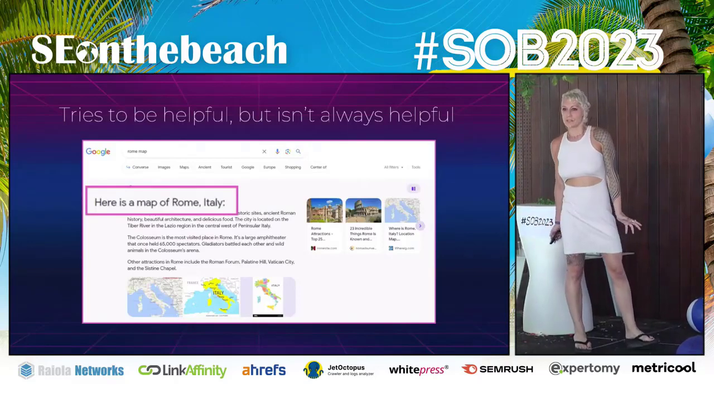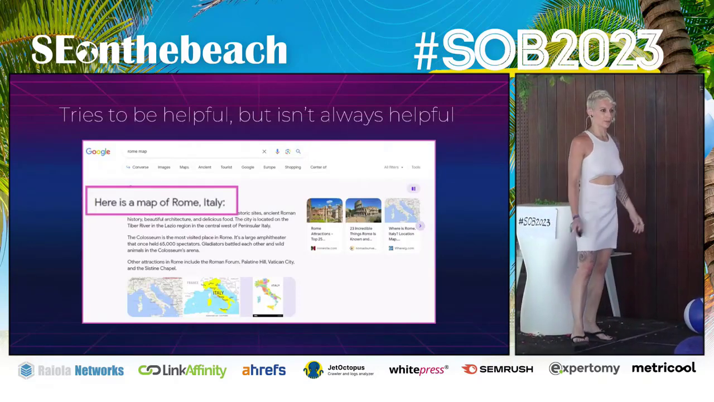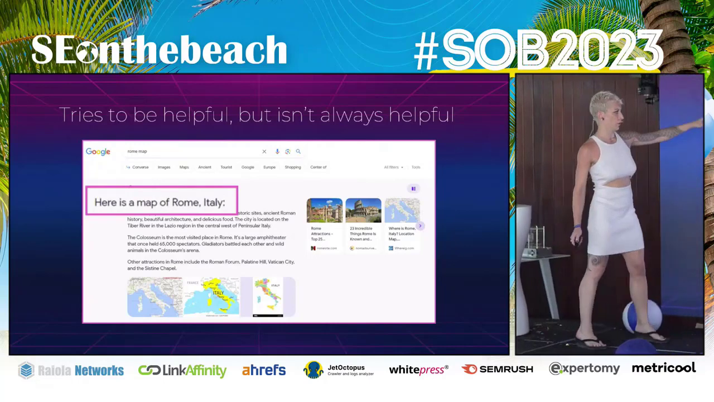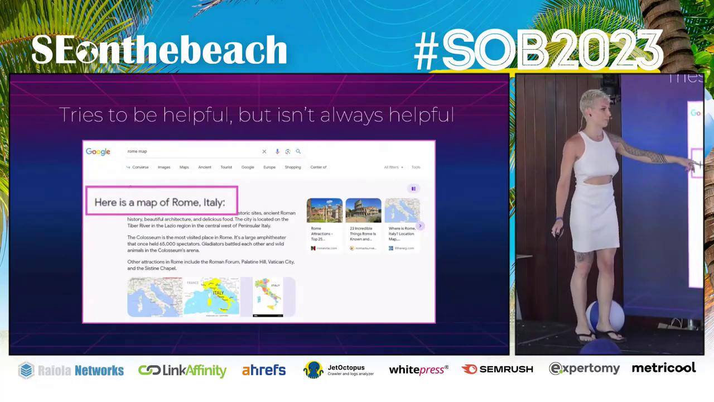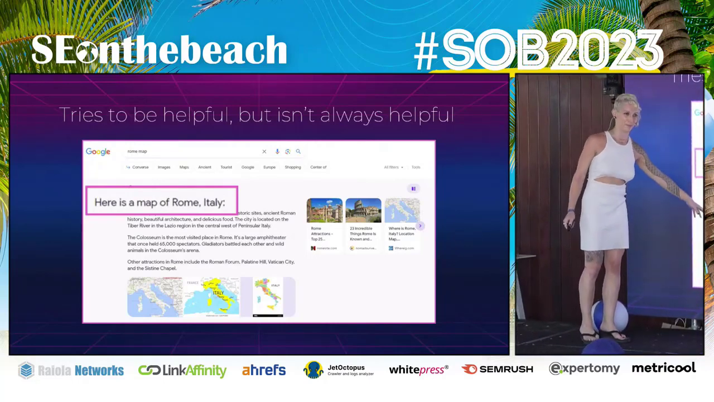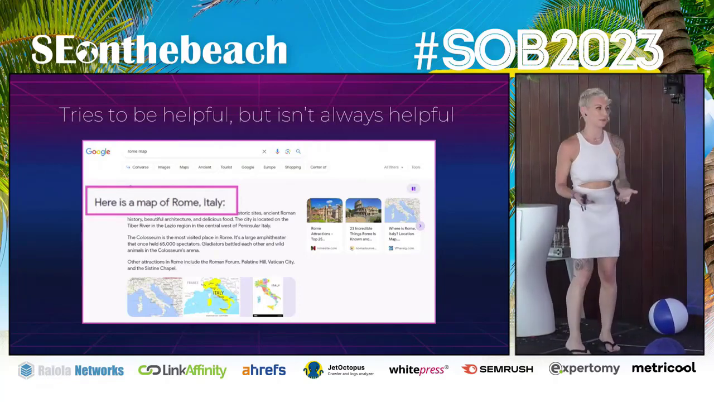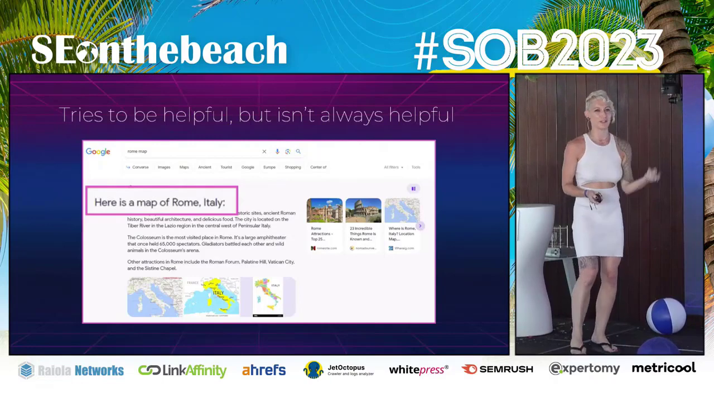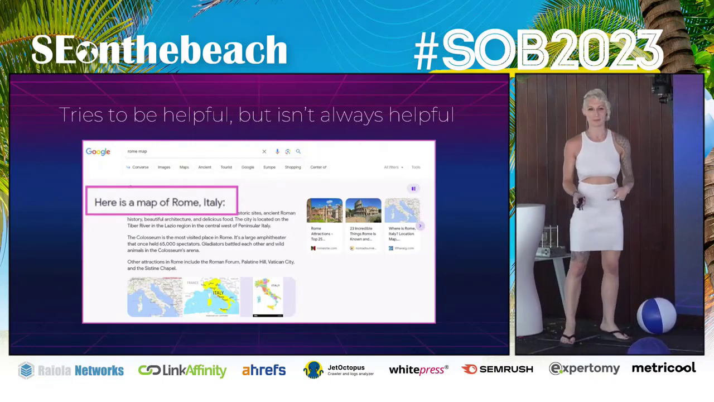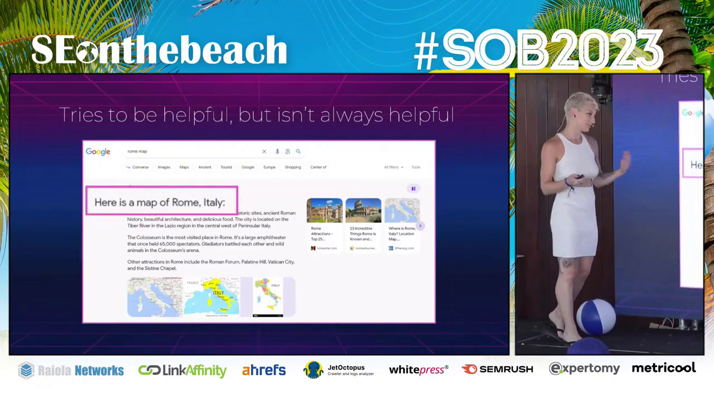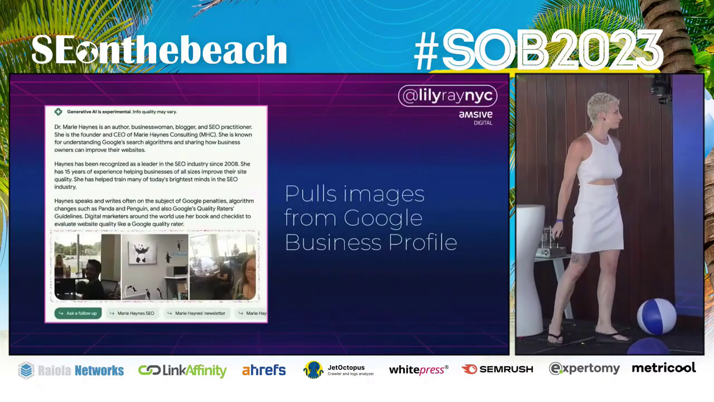Honestly, SGE tries to be helpful in many cases, but it's not always entirely helpful. So when you type Rome map, it goes, here's a map of Rome. And it's not a map of Rome. And before, we had Google Maps, and that was the first result. So sometimes it's a little bit over-engineered. Couldn't we just have the Google Maps? That was fine. So some weirdness that they're still working on.